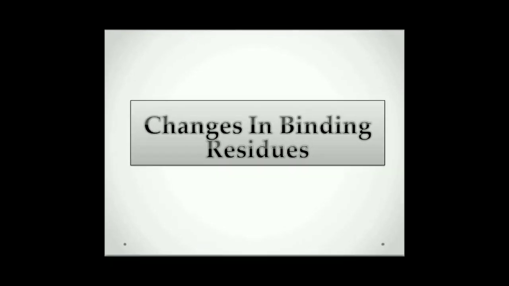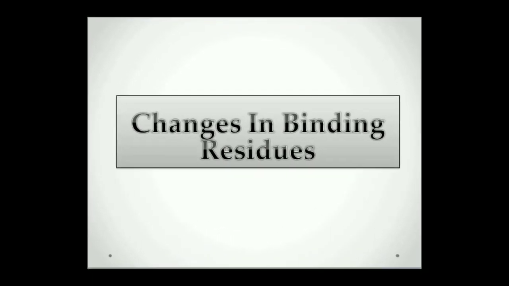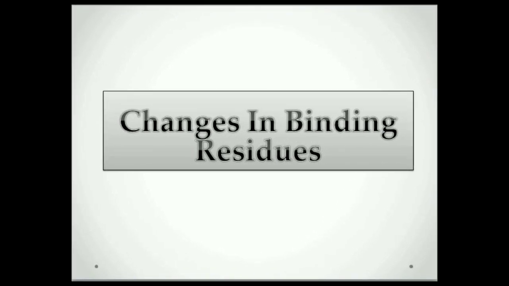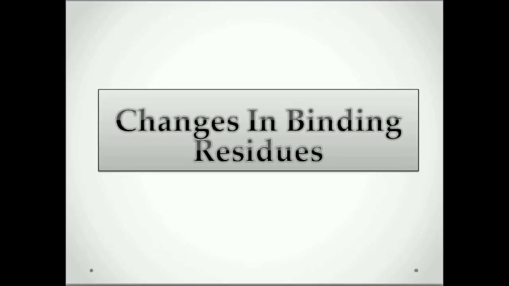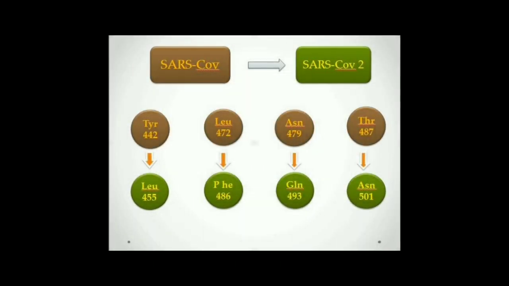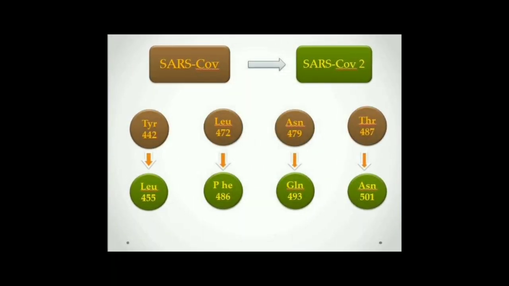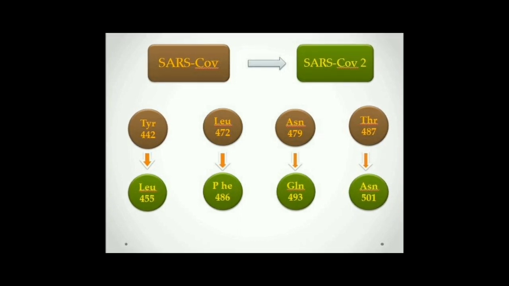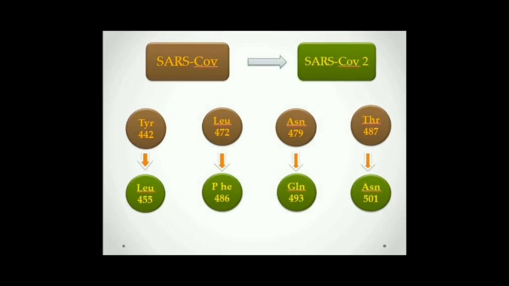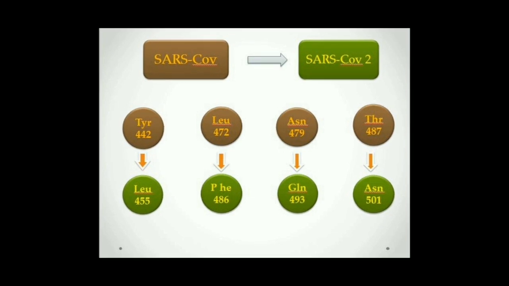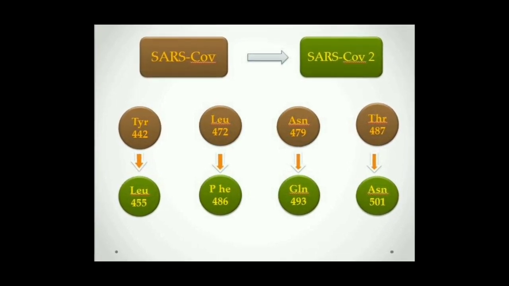Then, SARS coronavirus has some essential binding residues such as tyrosine 442, leucine 472, asparagine 479 and threonine 487. But in the case of SARS coronavirus 2, these essential binding residues have been changed to other residues. This is one of the reasons for the higher binding ability of SARS coronavirus 2.